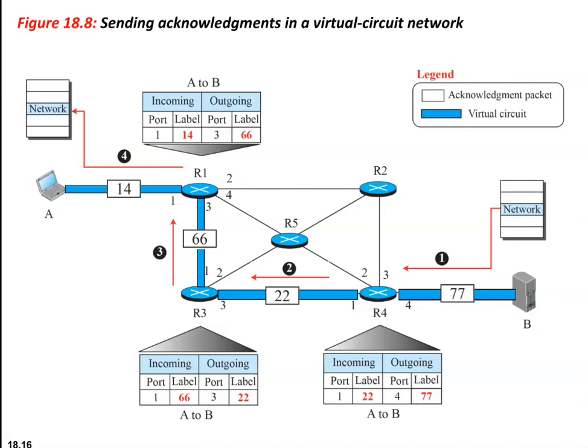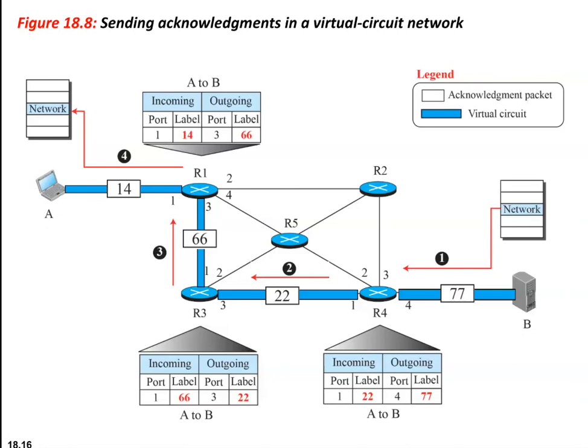So the incoming label of the next router will be the outgoing label of the previous router, which was not filled in the earlier case. Now it will be filled. So 22 is filled here, 66 is filled here, and 77 was obtained in the last step of sending the packet.